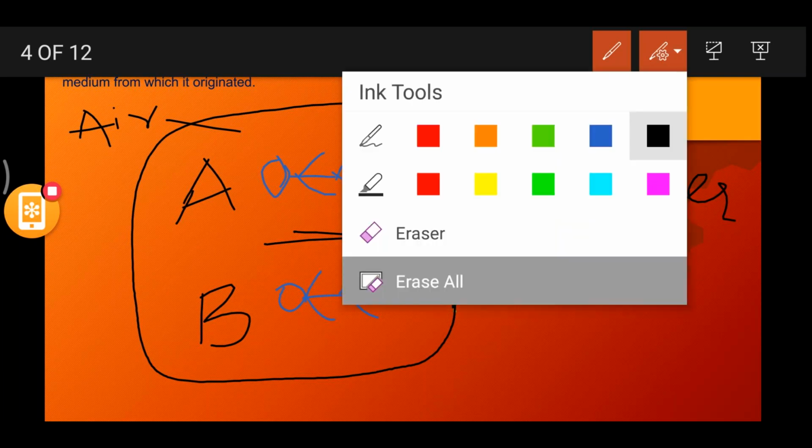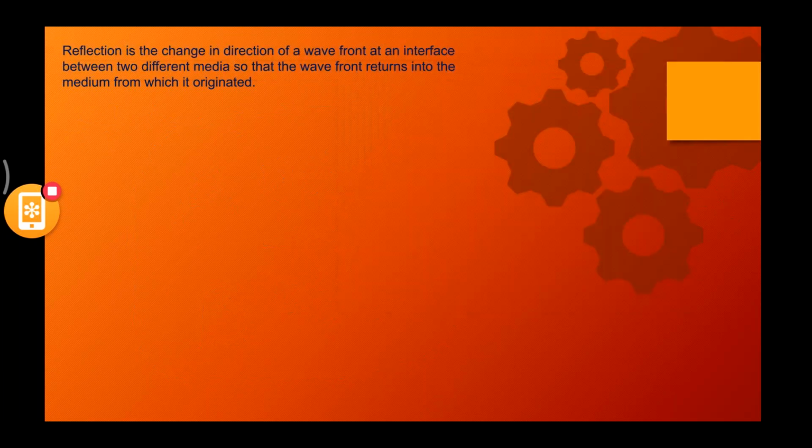Let me remove this. Now we'll go and study the definition again. We'll try understanding the definition again. You will understand now. Reflection is the change in direction of a wave.